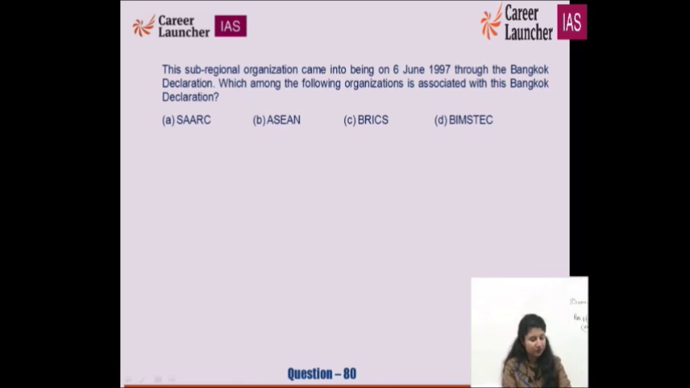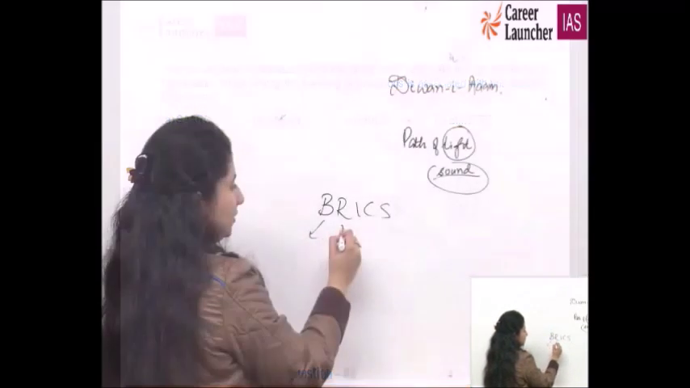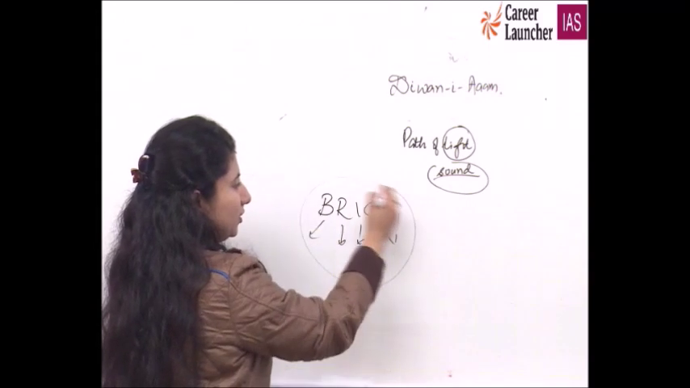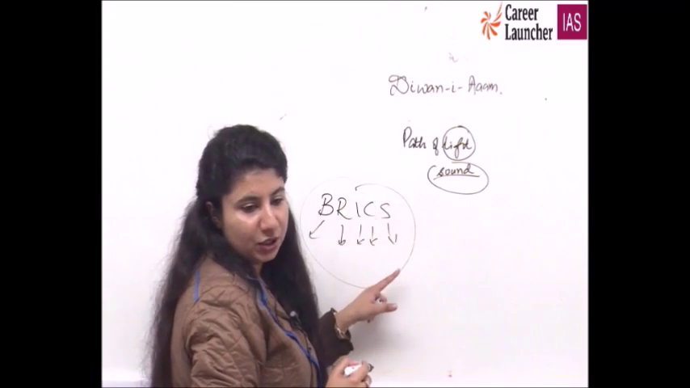ASEAN, India is not part of the ASEAN. BRICS, India is a part of BRICS. What is BRICS? BRICS is very recent. Brazil, Russia, India, China, South Africa. So the Bangkok Declaration has nothing to do with your BRICS.